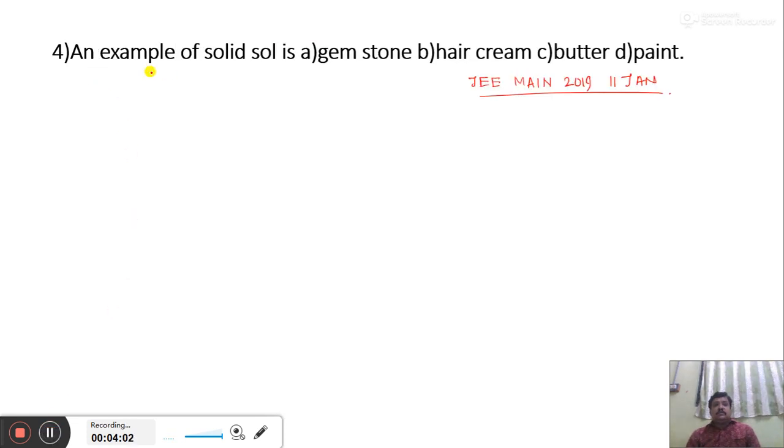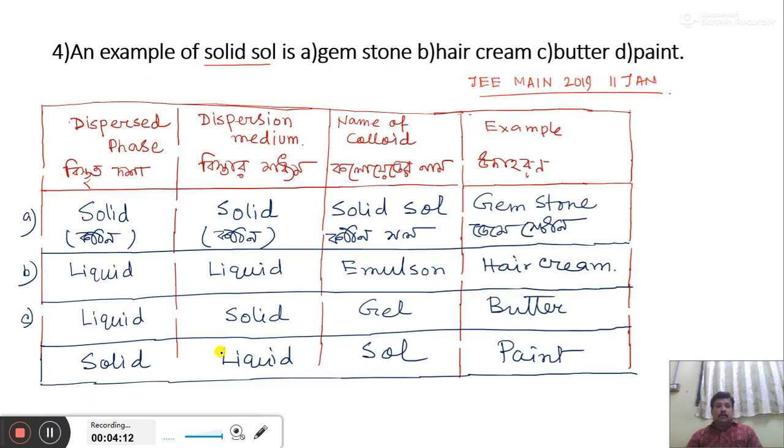My next question is, an example of solid sol is: gemstone, hair cream, butter or paint. We know gemstone is a sol where the dispersed phase is solid and the dispersion medium is solid. So it is an example of solid sol. So option A, gemstone, is the right one, where the dispersed phase and dispersion medium are both solid and it belongs to solid sol.